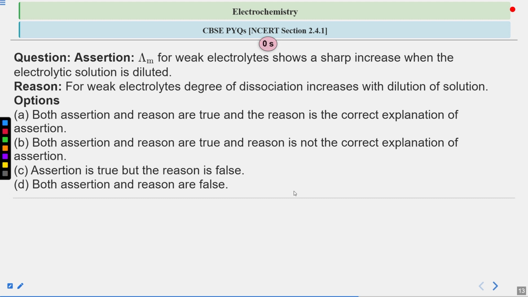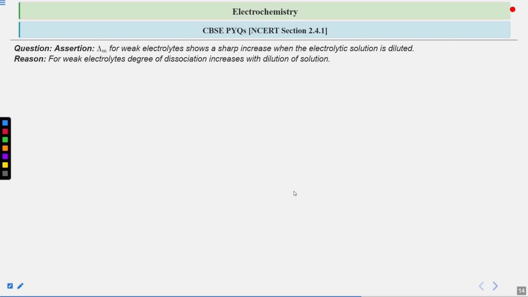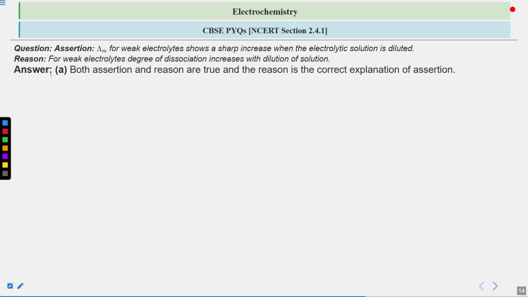Okay, let's see. For this given question, the correct answer is option A, that both the assertion and the reason are true, and the reason is the correct explanation of the assertion. So let's see how.